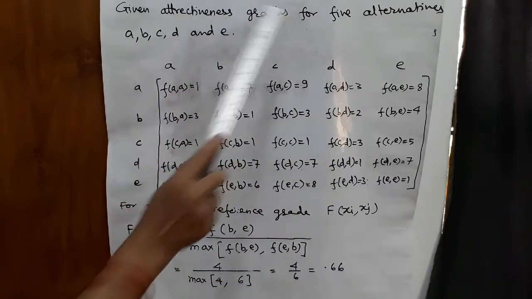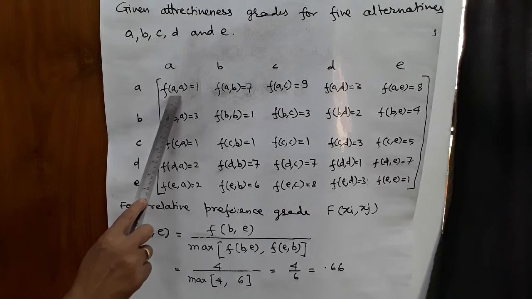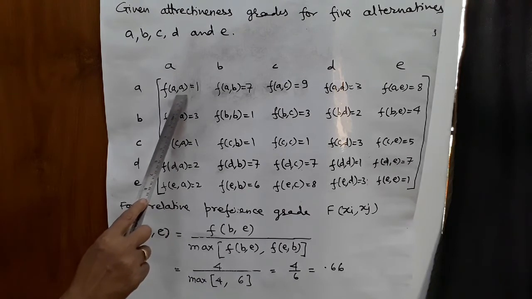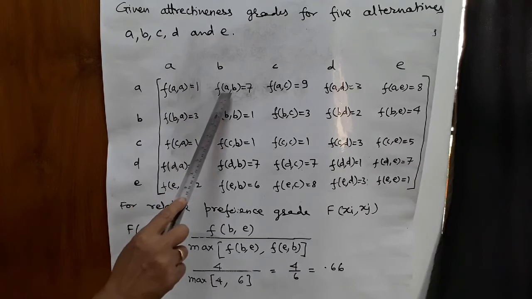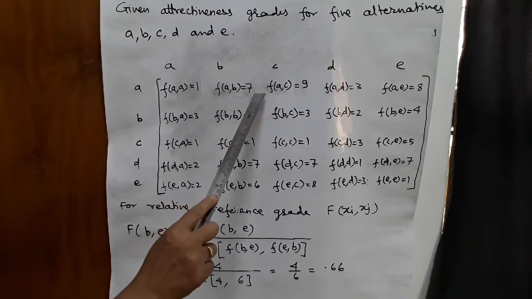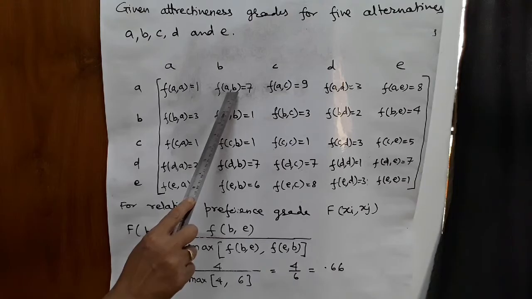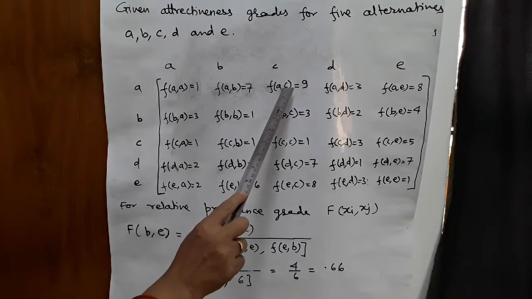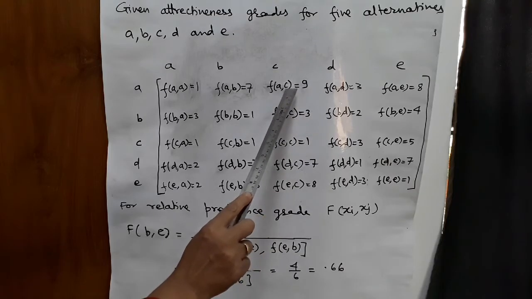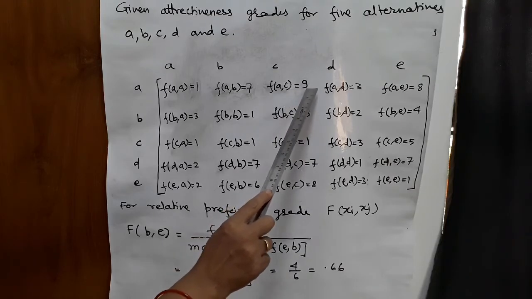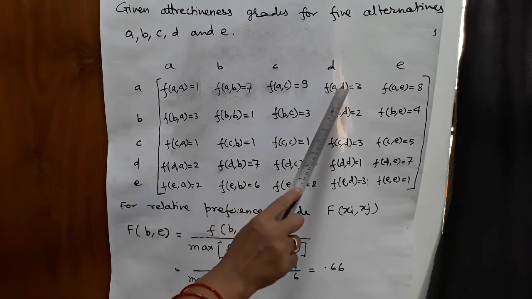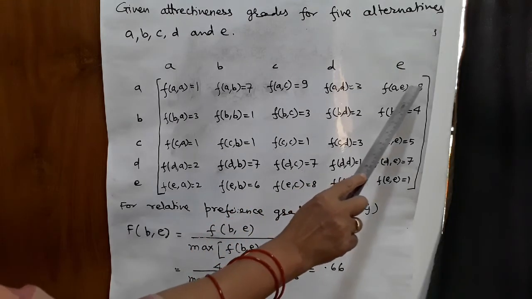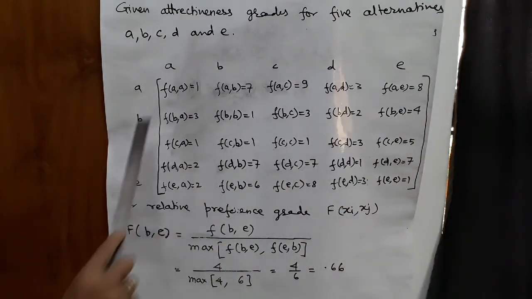Now attractiveness grades given. FAA is equal to 1 because there is no comparison between A and A. FAB is equal to 7, that is A is 7 attractive than B. A is 9 attractive than C. A is extremely attractive than C. FAD is equal to 3, FAE is equal to 8 and so on.